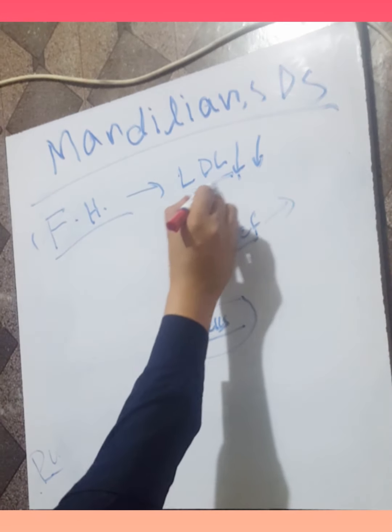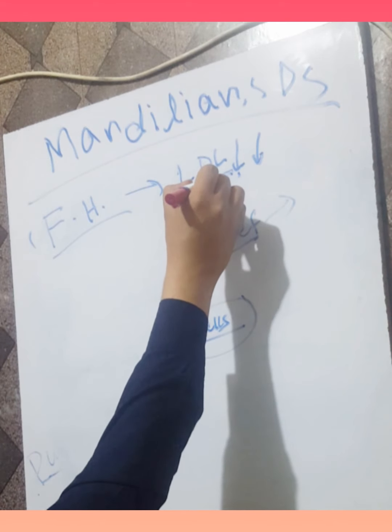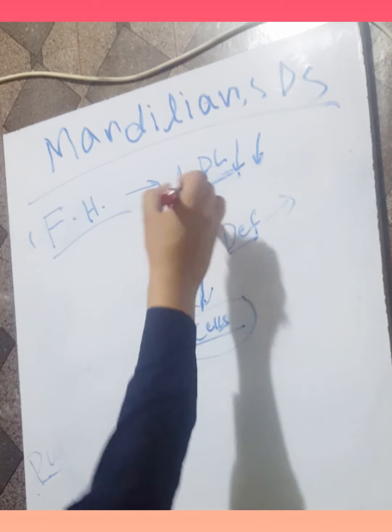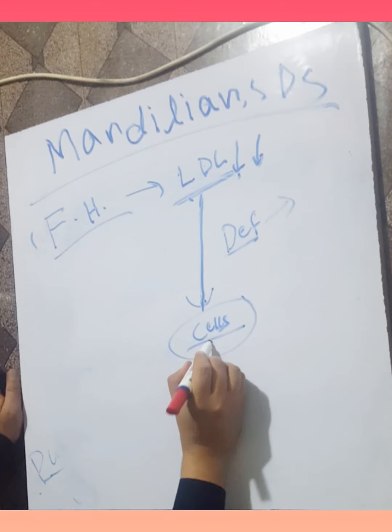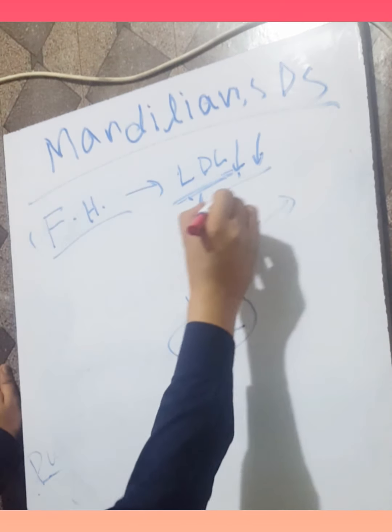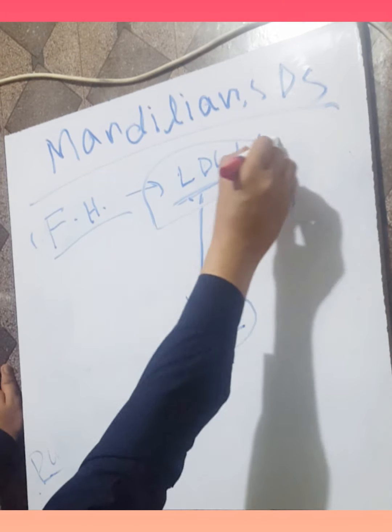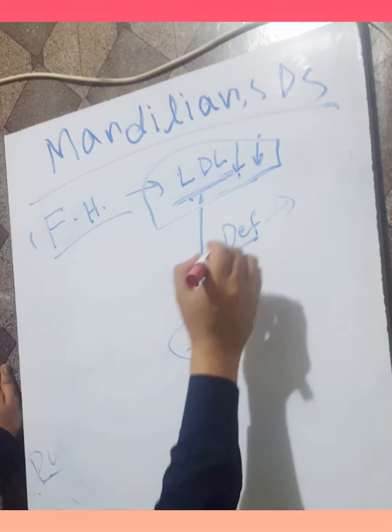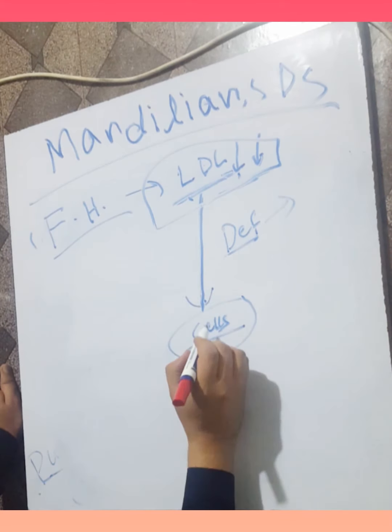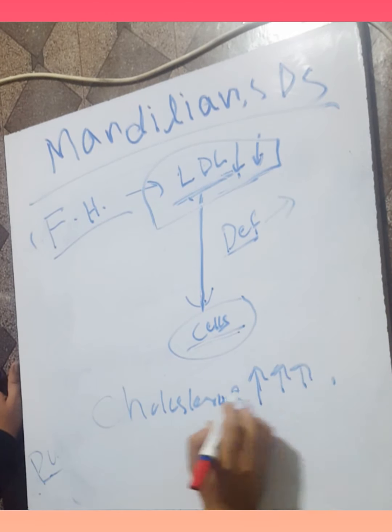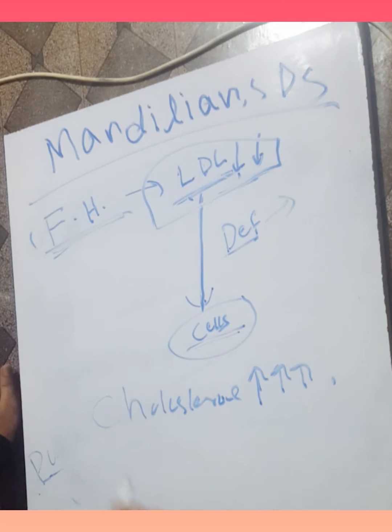The function of LDL is to carry cholesterol into the cells and other tissues. When the LDL receptor function is reduced, or when the number of LDL receptors is reduced, there is defective transport of LDL into the cells, so cholesterol accumulates and the cholesterol in the blood increases. This condition is called familial hypercholesterolemia.